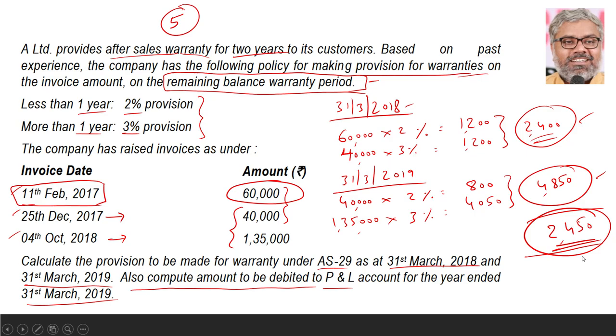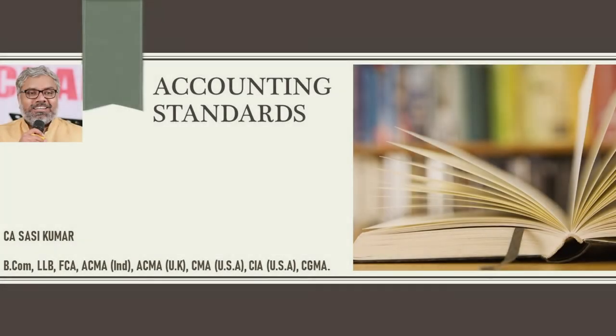With that, we can conclude this accounting standard 29, provisions, contingent liabilities and contingent assets. Straightforward standard, simple standard, but words have to be remembered. Mostly case-based questions can be expected from this. If calculation-based questions like the ones we solved just now are coming, then also you can solve those questions by applying the facts of the case to the numbers which are given.